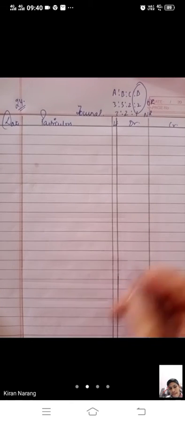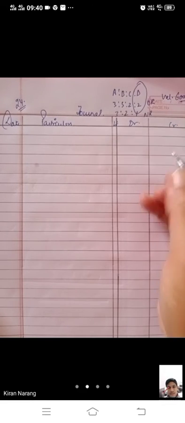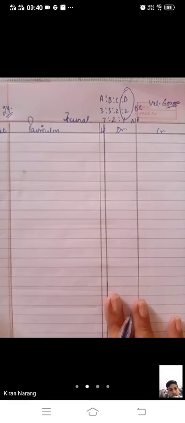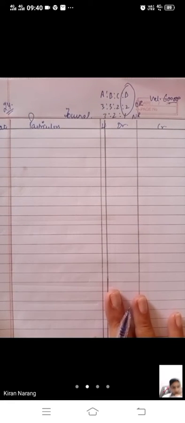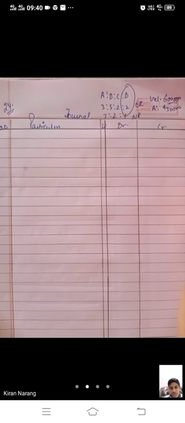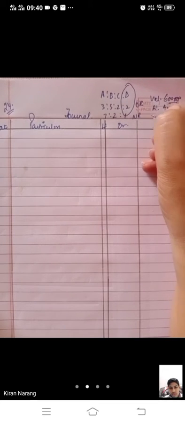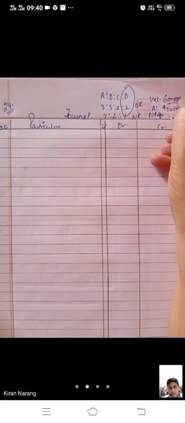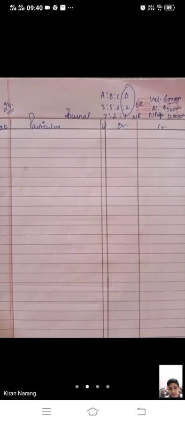Goodwill of the firm is valued at 6 lakh. This will be given in gaining to sacrificing. Goodwill already appears at 4 lakh 50,000. And one more thing is given, that after the retirement of D, new profit is 12 lakh. This is a question which was in the 2012 board exam. You have to pass journal entries.